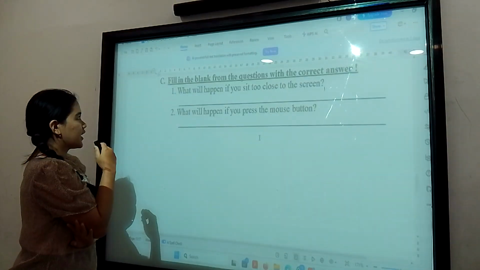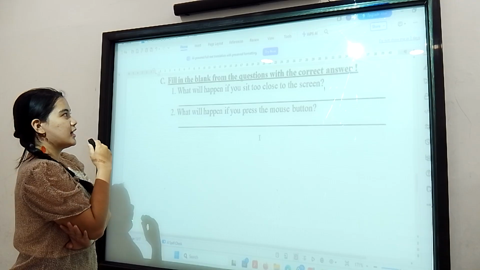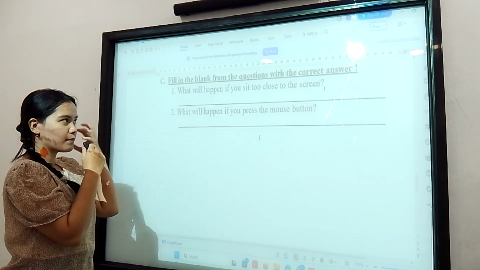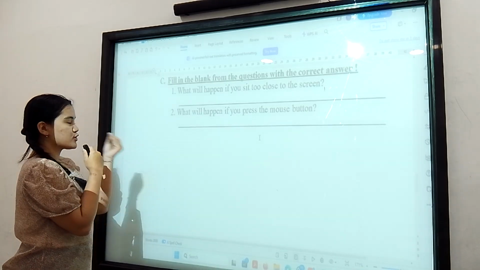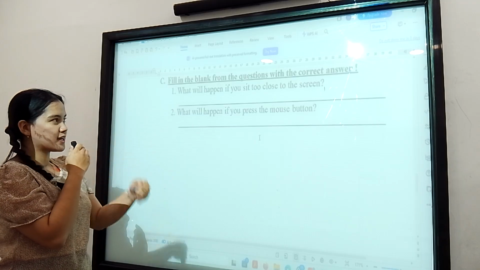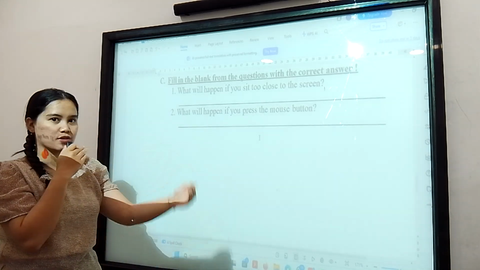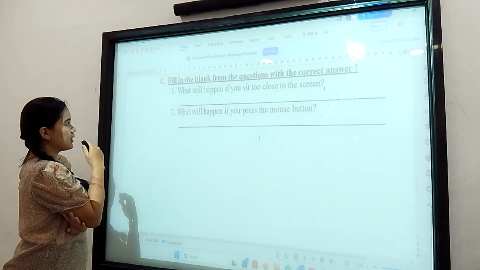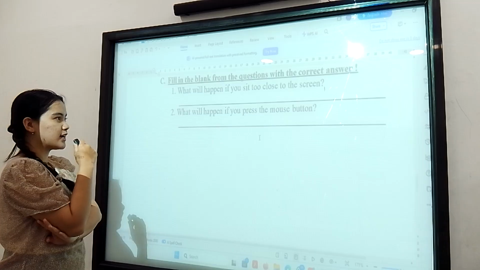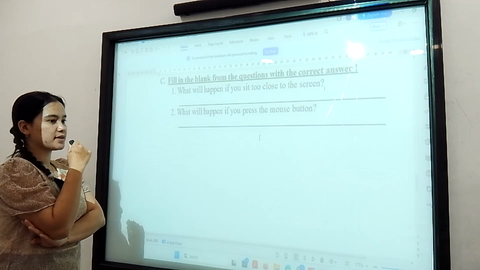Question number one. What will happen if you sit too close to the screen? The answer is that the screen can harm our eyes. That is dangerous to our eyes, so we must keep our distance from the screen and not look at the screen or computer too long. And then number two, what will happen if you press the mouse button? The answer is it makes a click.